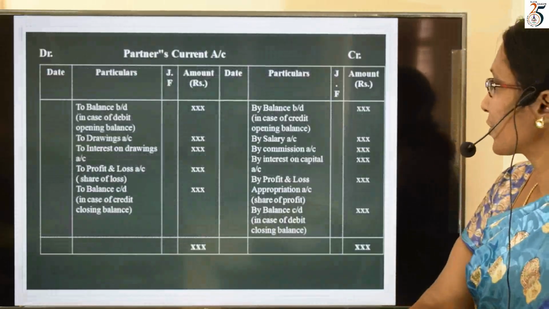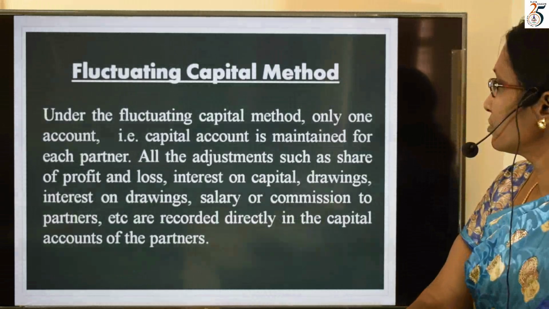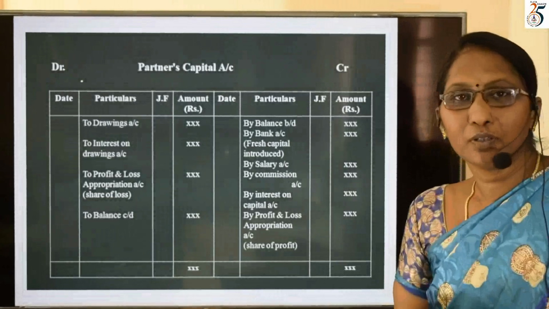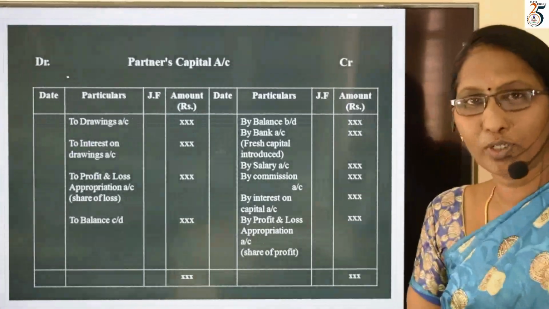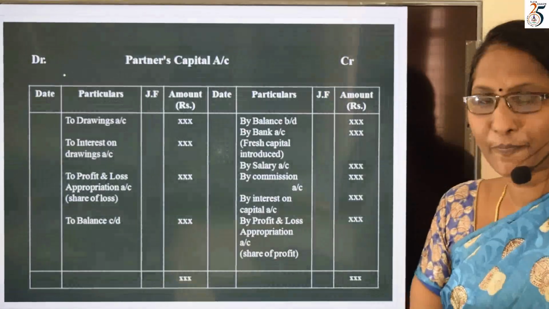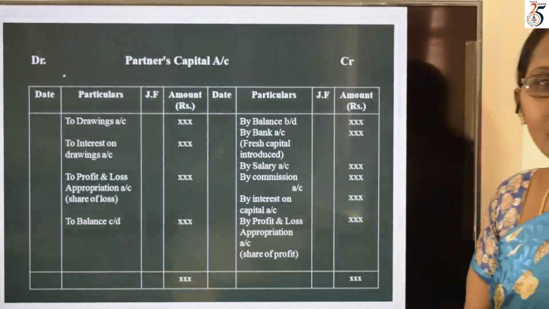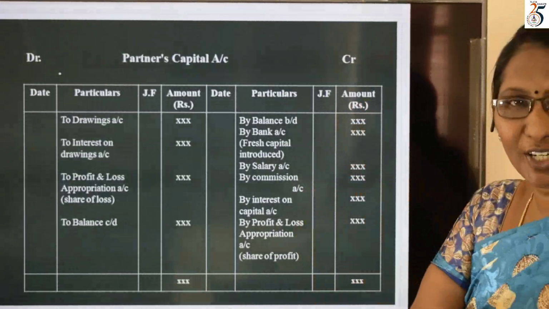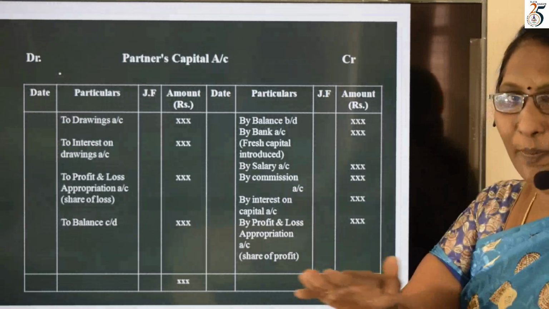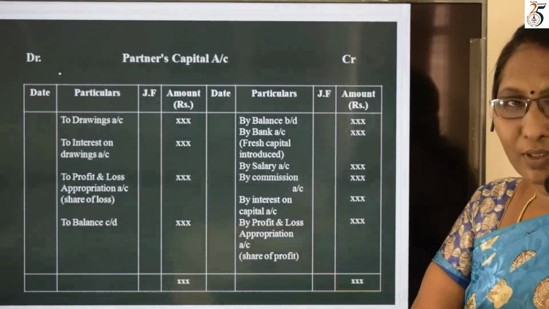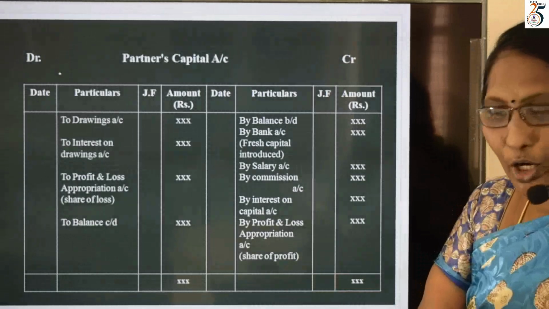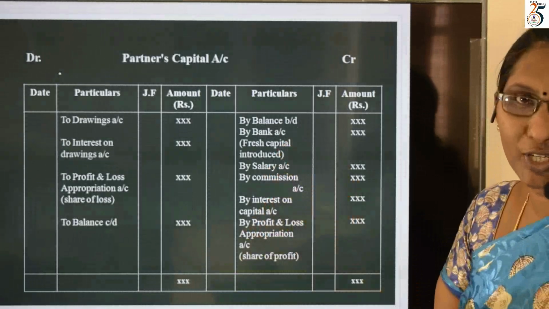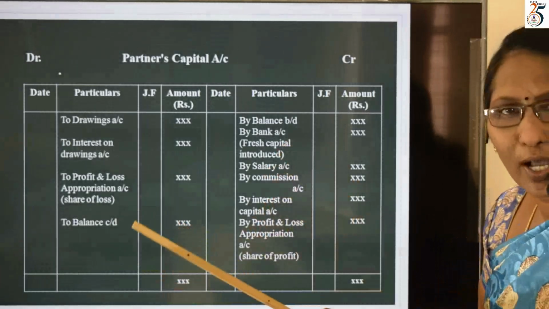Here, let's discuss the format of the partners' capital account under the fluctuating capital method. As you studied last year, first you prepared the journal, and based on the journal, you prepared the ledger. But here, I'm not going to prepare a journal. We are going to post the items directly into the ledger account. How to draw a ledger?